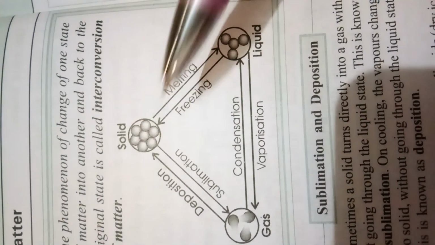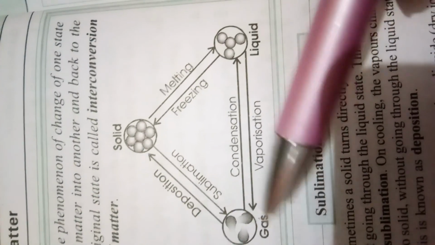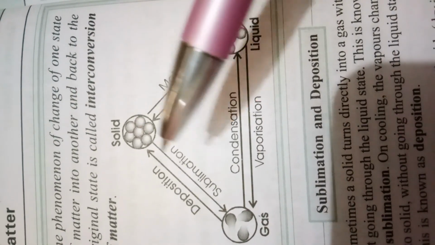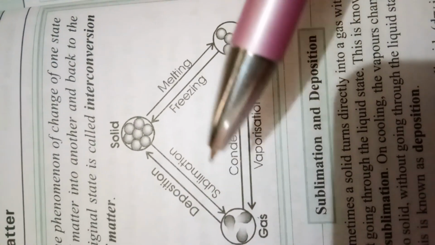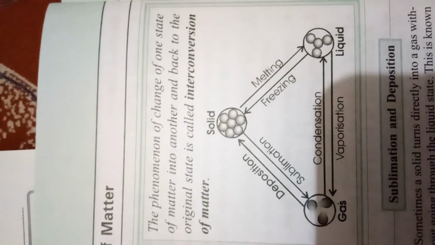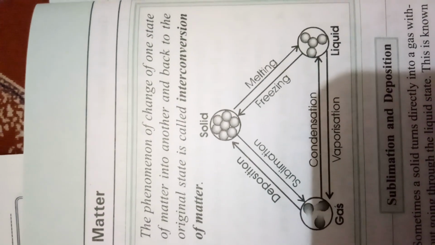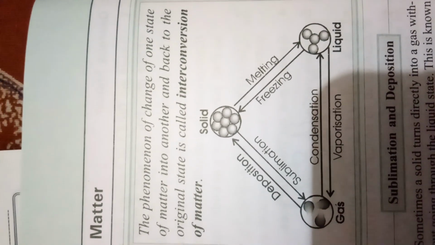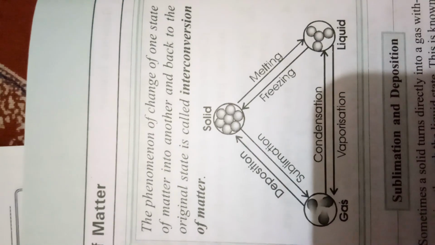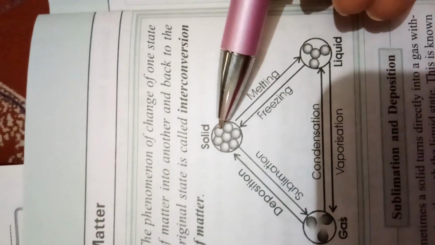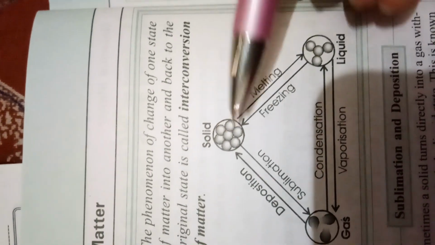When liquid converts into solid, the process is called freezing. When gas is converted into liquid, the process is called condensation. When solid directly converts into the gaseous state without passing through the liquid state, the process is called sublimation. Dear students, by changing the temperature or pressure, we can change the state of matter. Actually, by changing the temperature and pressure, we are changing the kinetic energy of the particles. In case of solid, the kinetic energy of particles is very low because they are tightly packed. They cannot move here and there randomly and fast.